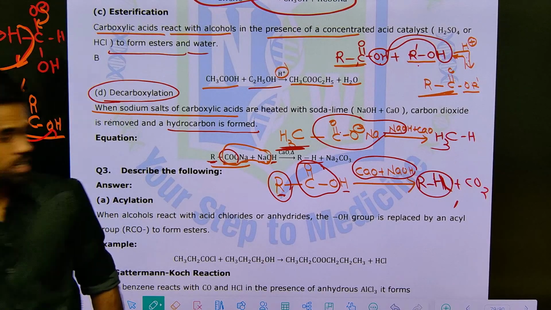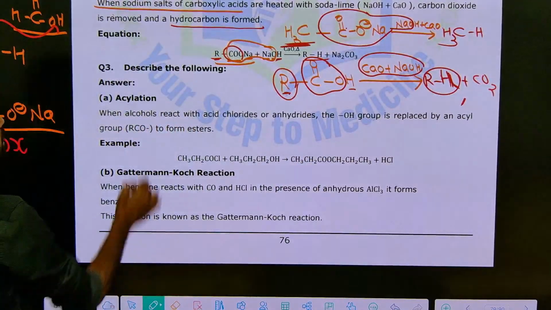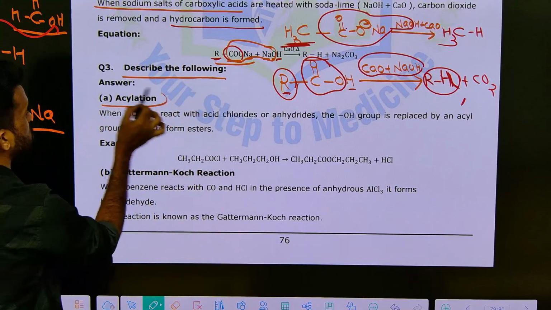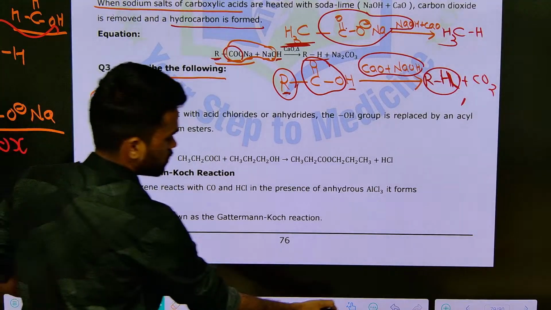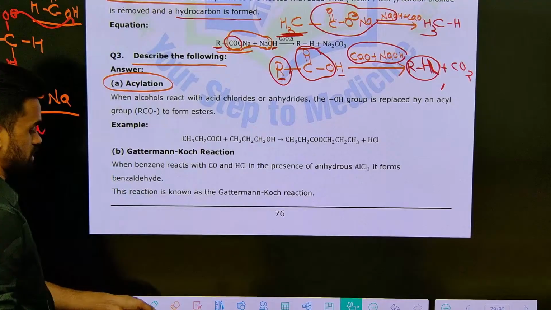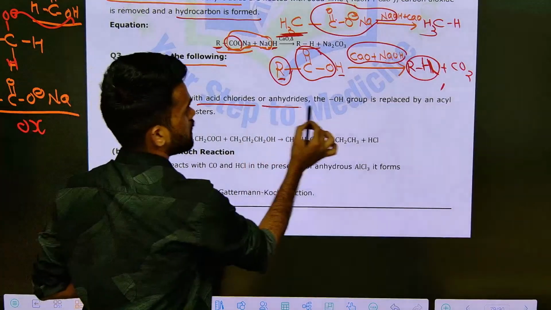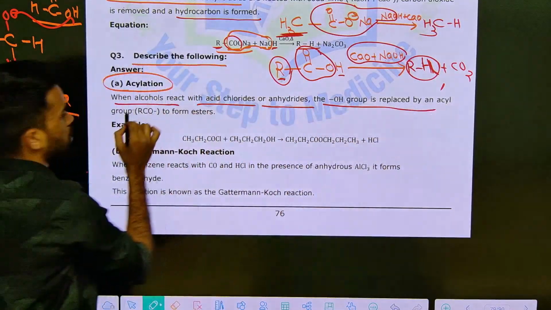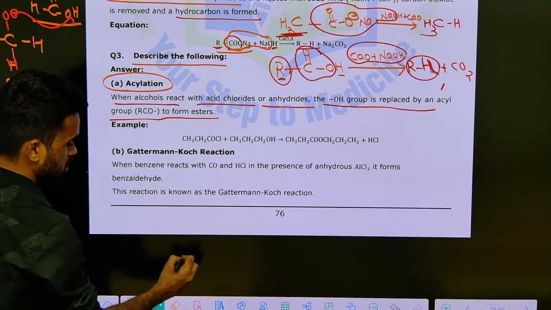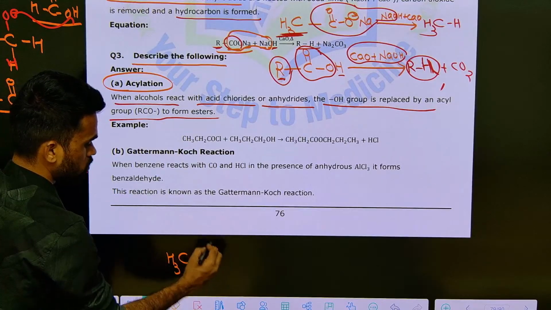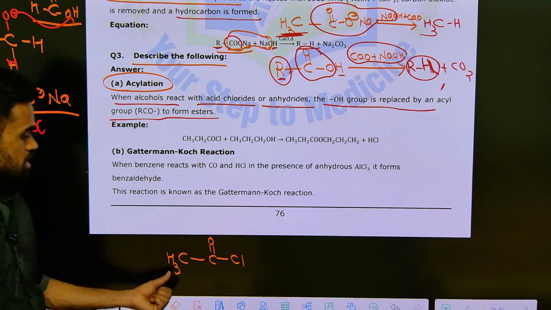Right, the next one here is describe the following things. See, what is the next one here? Describe the following. First one is acylation. Acylation means we are adding, see, just read this. When alcohols react with acid chlorides or acid anhydrides, OH group is replaced by acyl group, okay, to form ester. See, it is very simple. See, what I am taking is CH3COCl. Okay, so this is called acyl chloride.